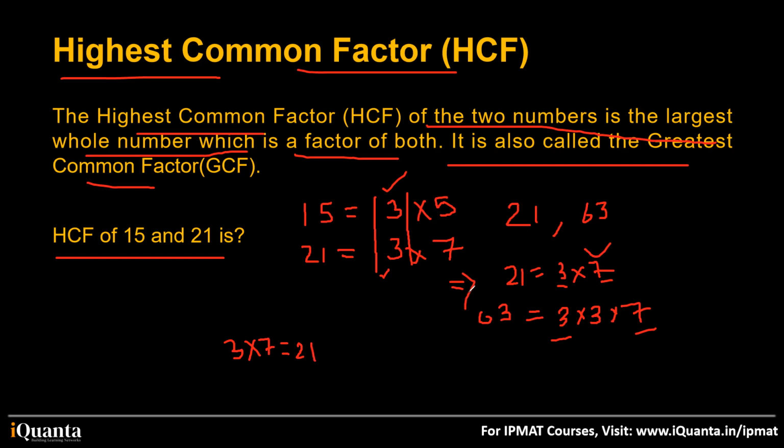Highest common factor. Stuti, it was highest common factor. Highest common prime factor नहीं बोला था. Highest common factor. So 21 and 63, if you do their prime factorization, we get 3 into 7 and 3 into 3 into 7. So we can see 3 is also common, 7 is also common. So we'll take both. Whatever is common, we'll take all of that out. So 3 into 7 was common. We got 21. Is it clear to all of you?